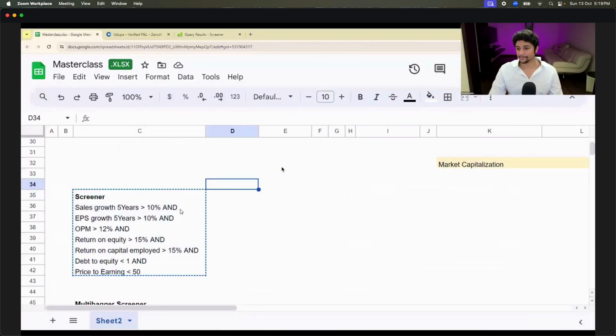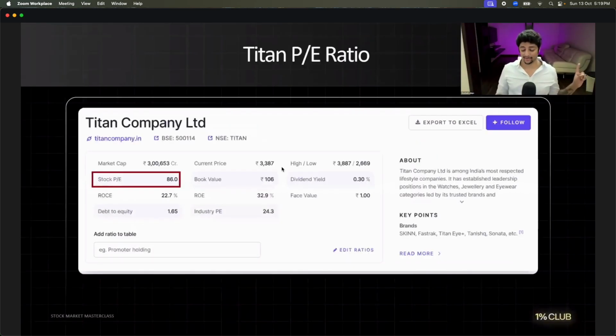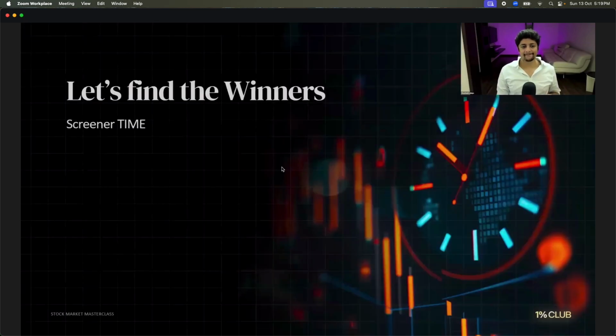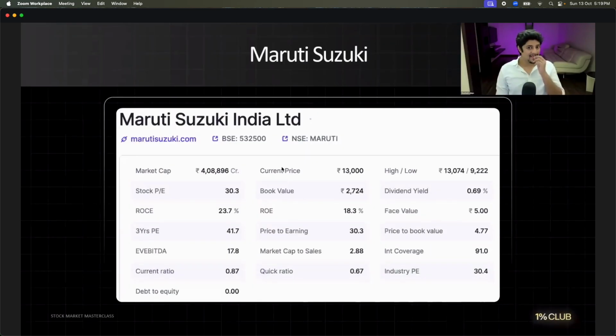Let's do one thing. I'll show you now examples of companies. You guys tell me if it's good or bad. I am not going to tell. You have to tell me good or bad. Okay? Are we ready to do the learning part? Now you guys know everything. Awesome. This is Maruti Suzuki.